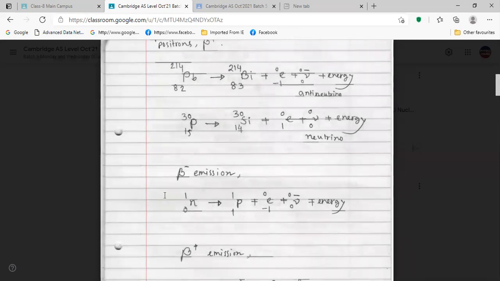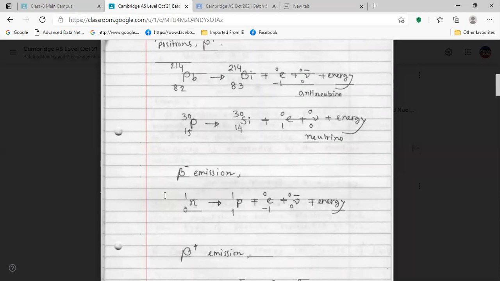Bismuth plus electron plus antineutrino, so three particles. In O level we learned only two particles.